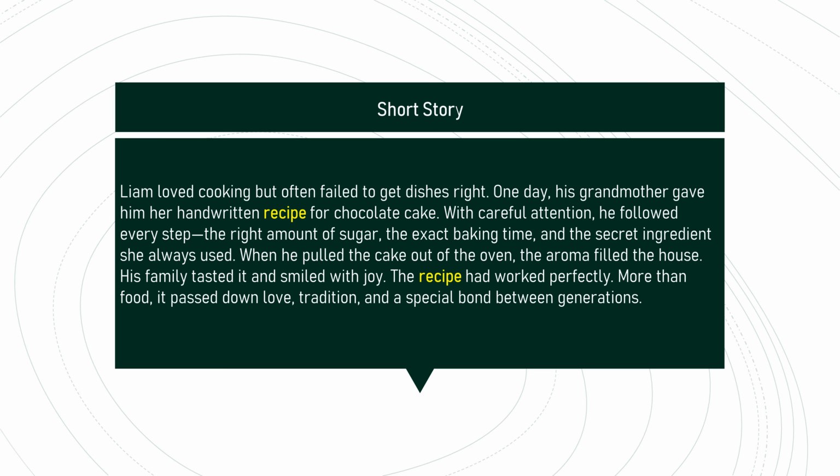Short story. Liam loved cooking but often failed to get dishes right. One day, his grandmother gave him her handwritten recipe for chocolate cake. With careful attention, he followed every step: the right amount of sugar, the exact baking time, and the secret ingredient she always used. When he pulled the cake out of the oven, the aroma filled the house.